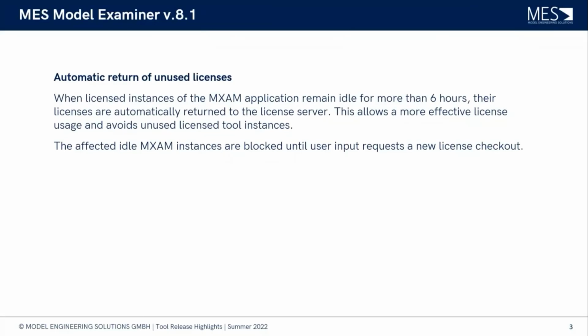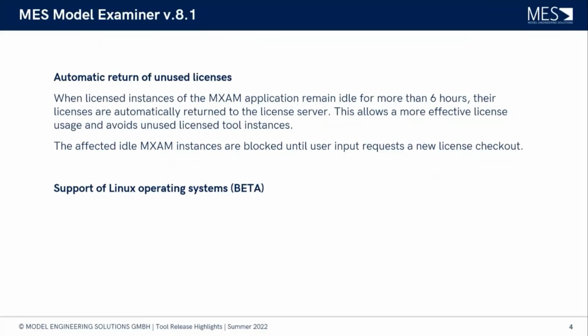Right. Well, that sounds like a nice feature for our users. And that brings me to the next highlight, and that is that we are now supporting the Linux operating system with MXAM. Kai, maybe you can explain a little bit more why that is so interesting for our users, and what was the purpose behind supporting Linux operating systems?